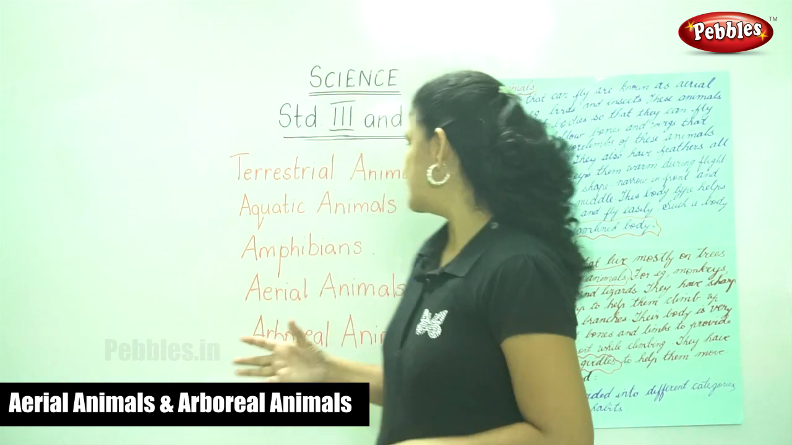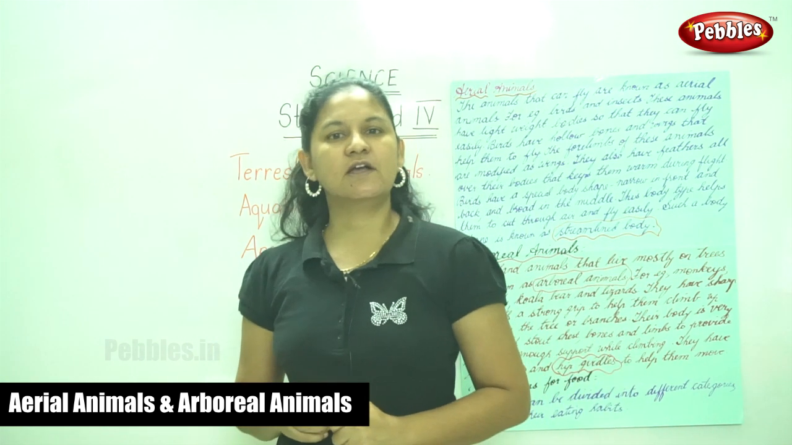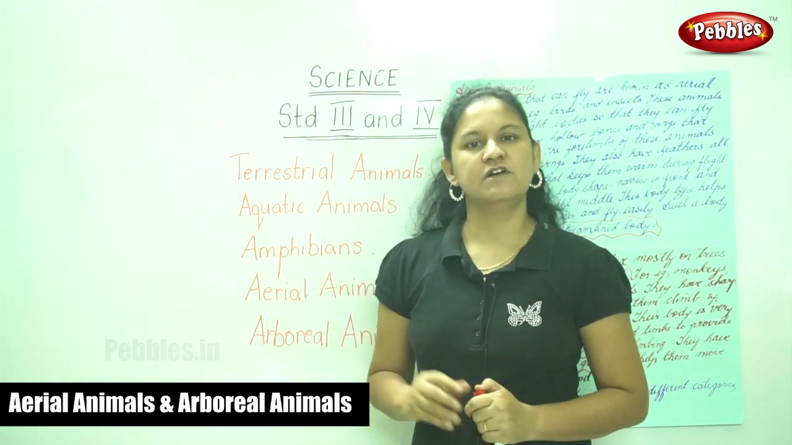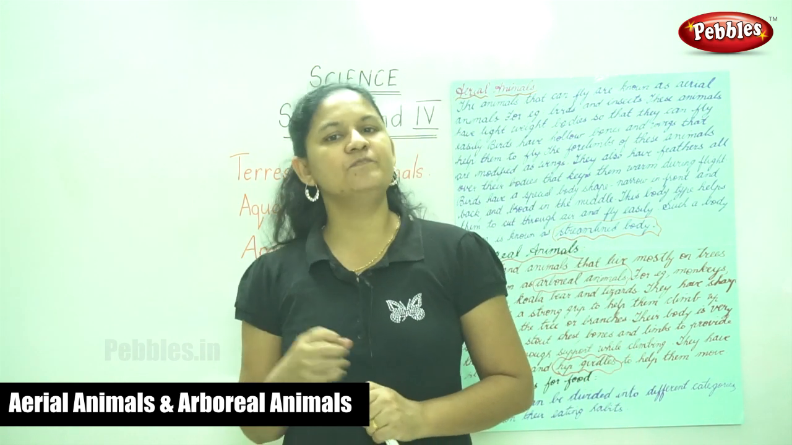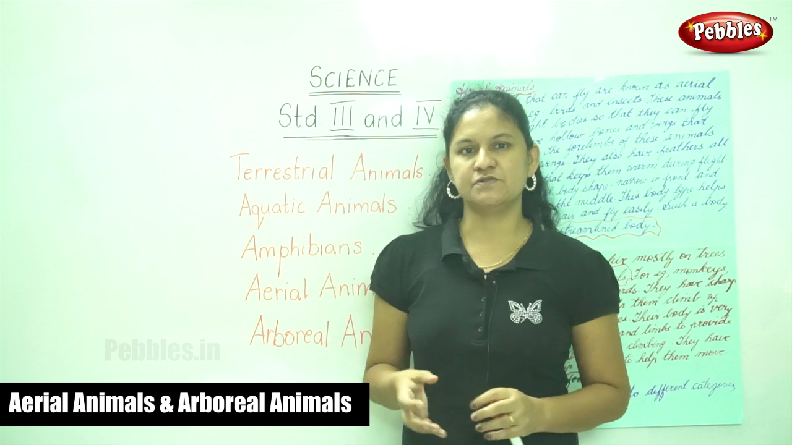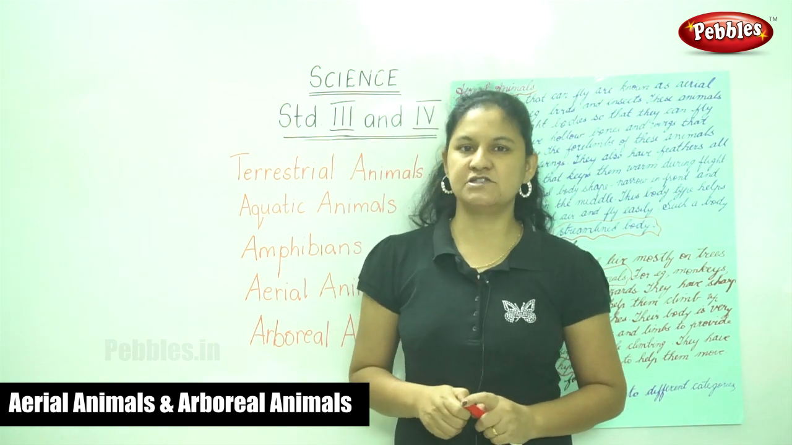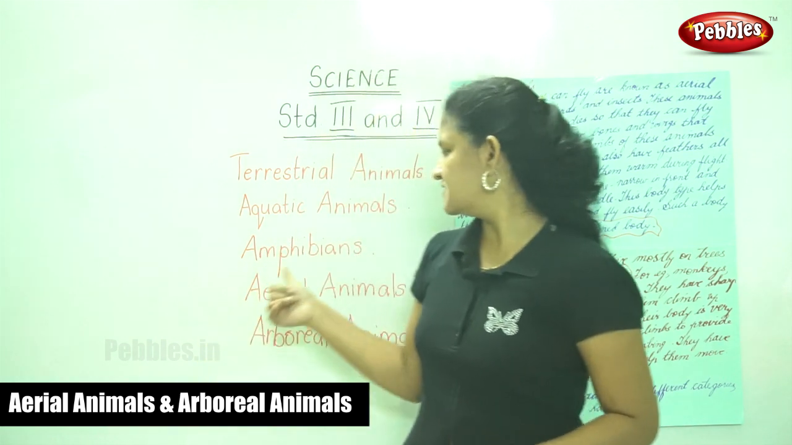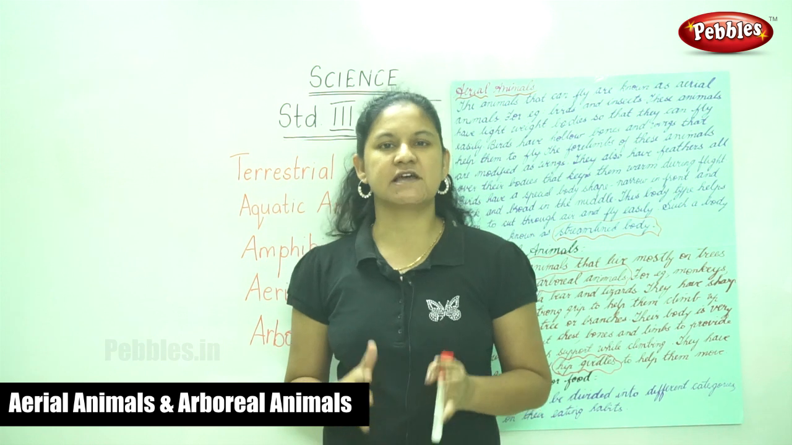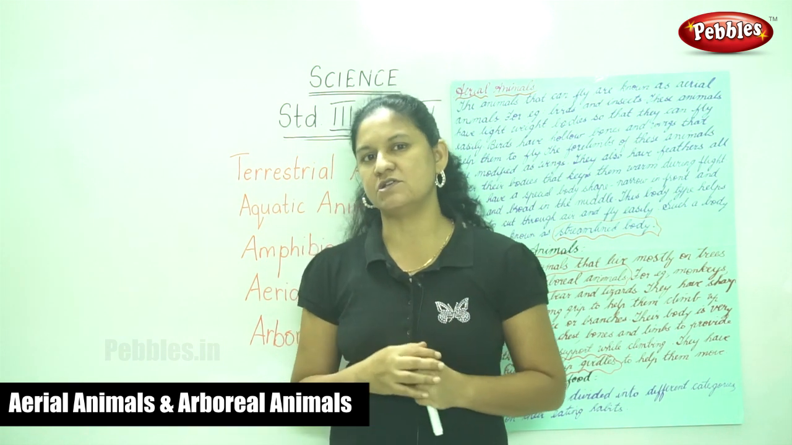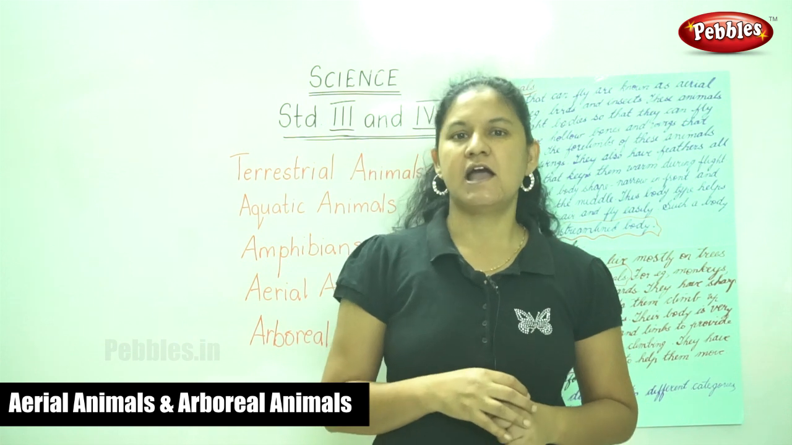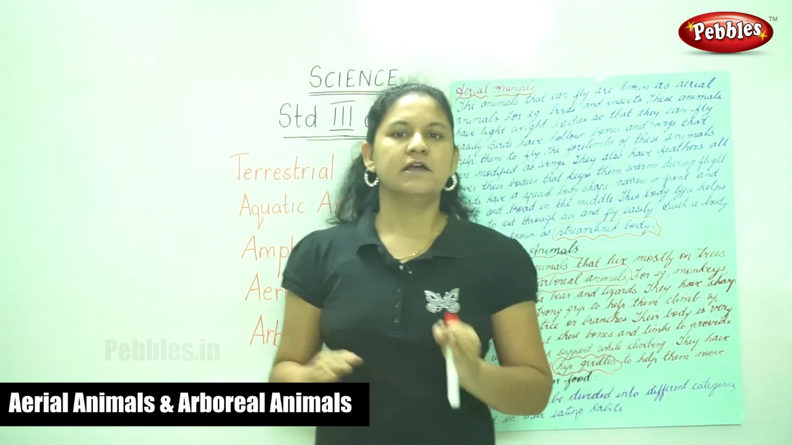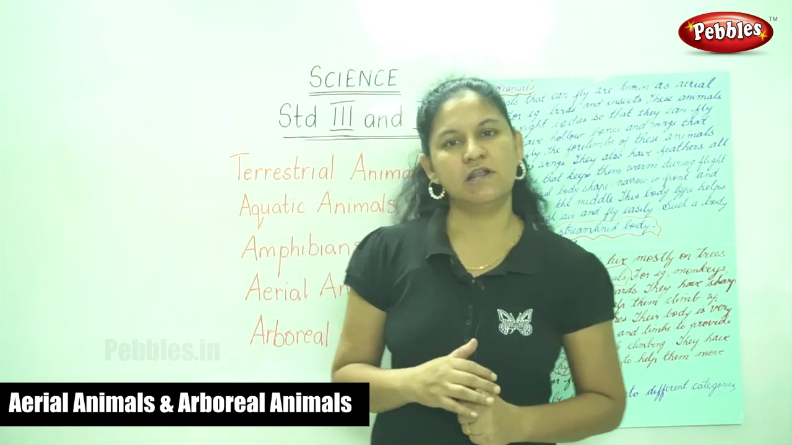The next type is your aquatic animals. Aquatic animals are animals that live in water, and these animals have specialized feet like fins and webbed feet to swim, and they use their gills to breathe, unlike land animals that have lungs to breathe. Next are your amphibians. Animals that live both on land as well as in water are known as amphibians, and they breathe through their moist skin when in water and use their lungs to breathe when on land.